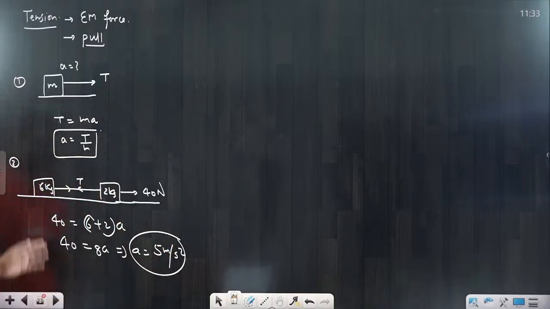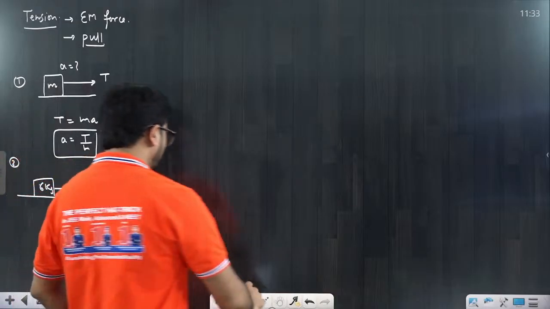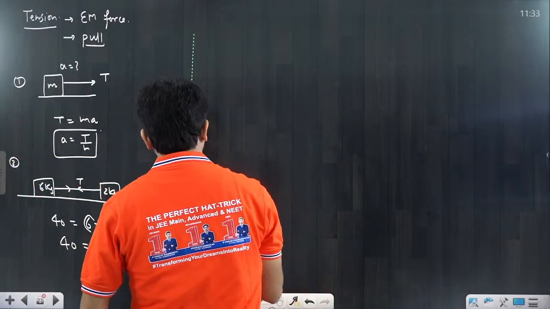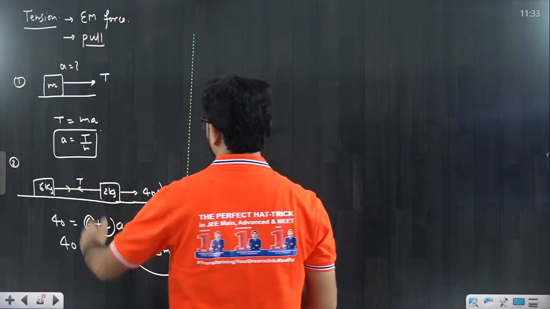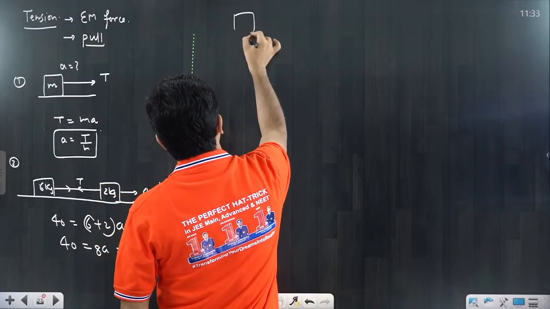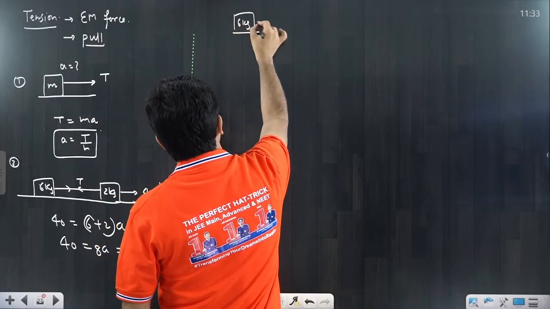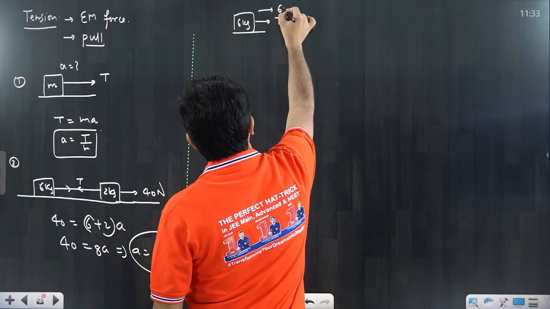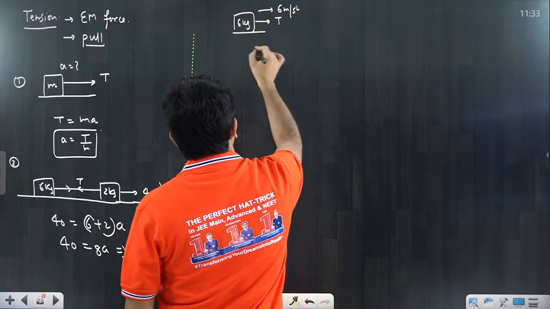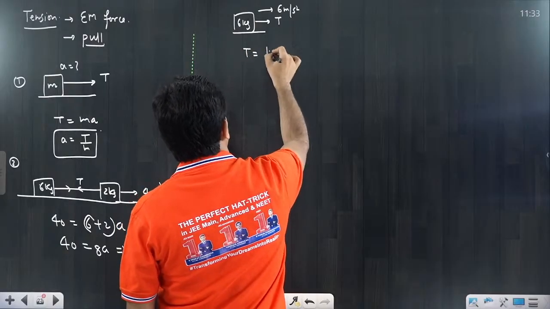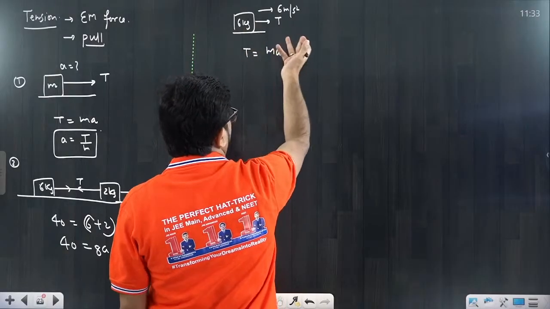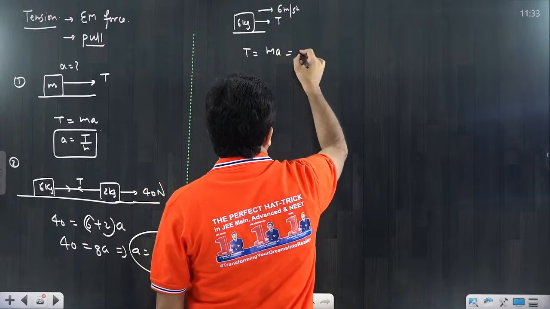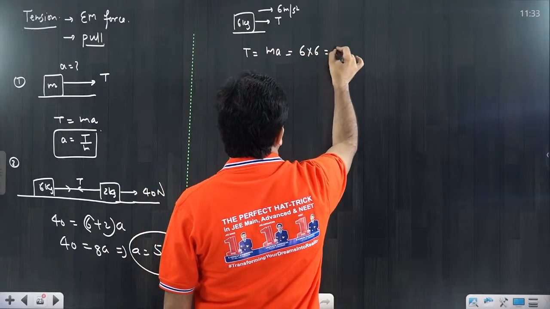Now using this concept we can calculate the tension. So how to calculate tension? You can make the FBD of any one of them. Suppose you are making the FBD of the 6 kg block. It's a 6 kg, that would be the tension. So you are just pulling it and the acceleration you already know, that is 6 meter per second square. So tension is equal to what, beta? M into A, because no other force is acting here in the horizontal direction. So you will say 6 into 6, that would be 36 Newton.